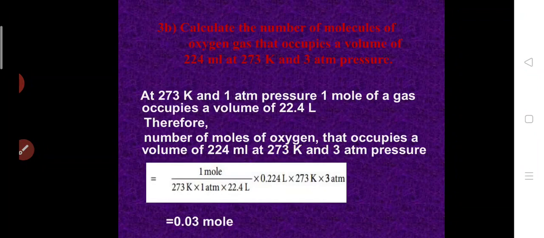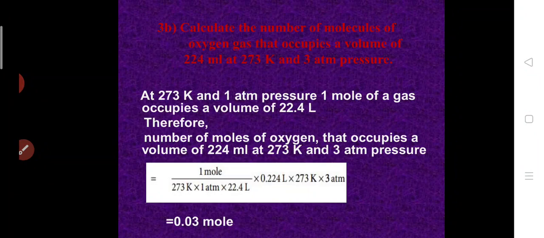Is it clear, children? See the second one. Calculate the number of molecules of oxygen gas that occupies a volume of 224 ml at 273 Kelvin and 3 atmospheric pressure. So you know the condition for 22.4 liters, we know the condition.